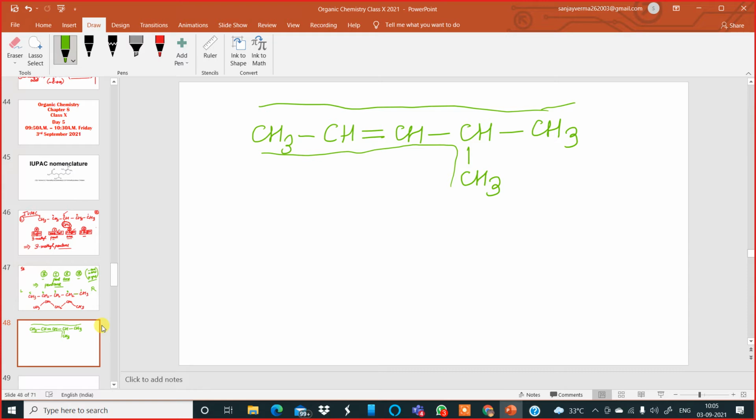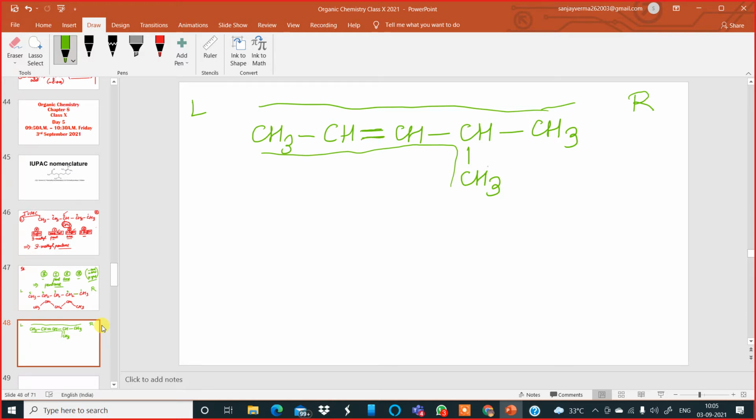Now numbering: from which end should we number? From the left. If you number from the right hand side, you are wrong. Listen to me carefully.